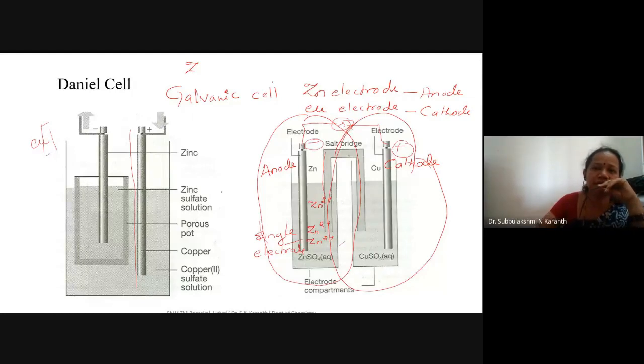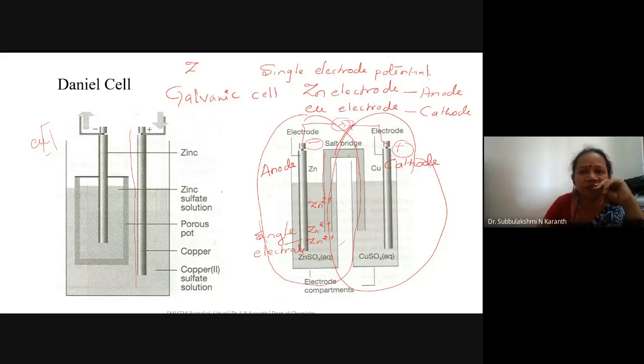Have you heard this? I wrote single electrode potential. Studied? Anyone, unmute yourself and answer. Shodhan?